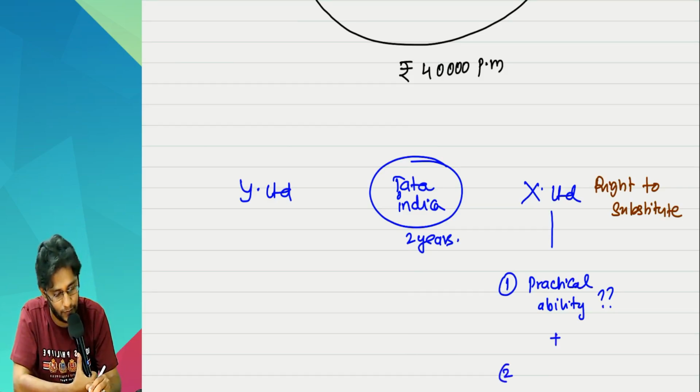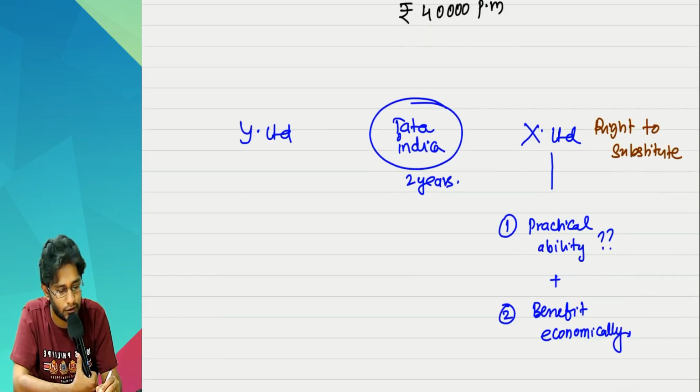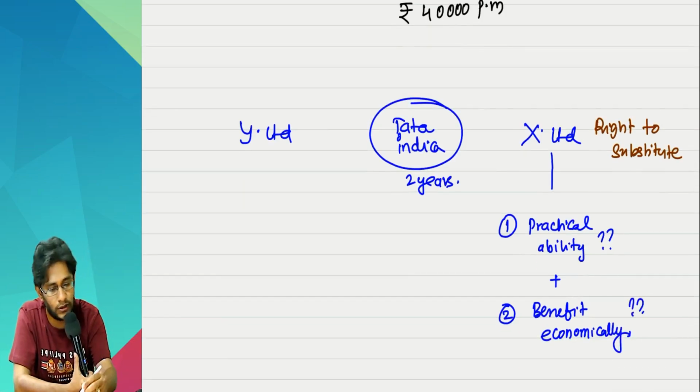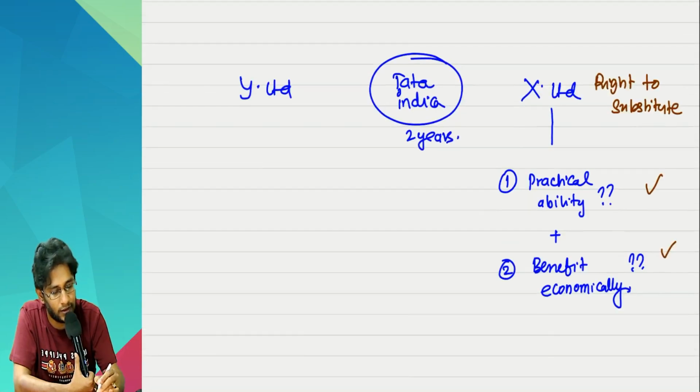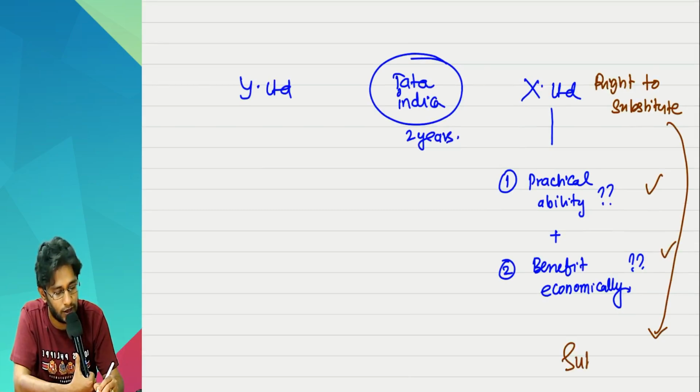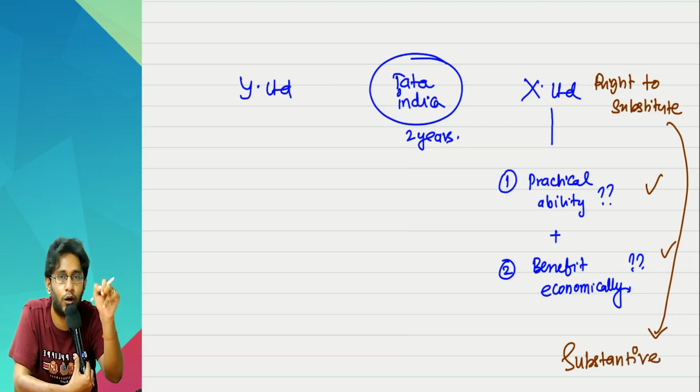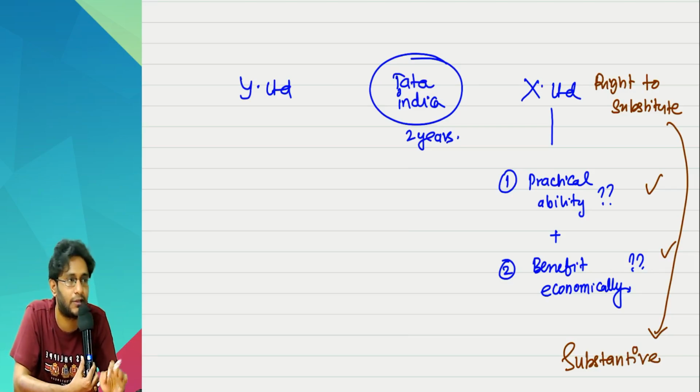And he is going to benefit economically because of this substitution. If both the points are satisfied, then we'll say that the right to substitute is substantive. And if it is substantive, you do not have an identified asset.